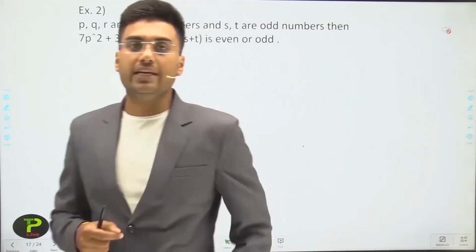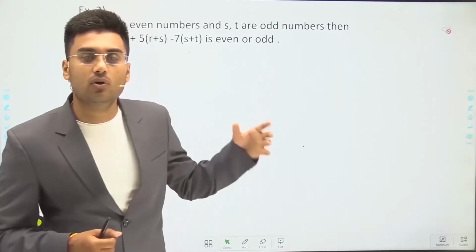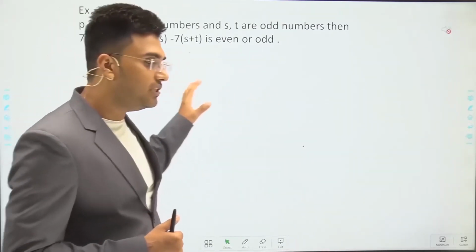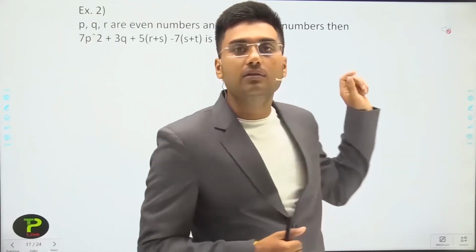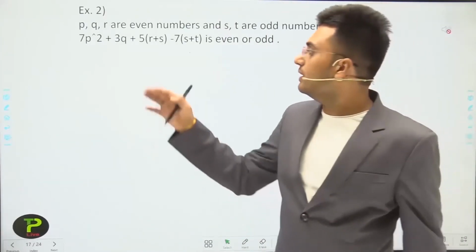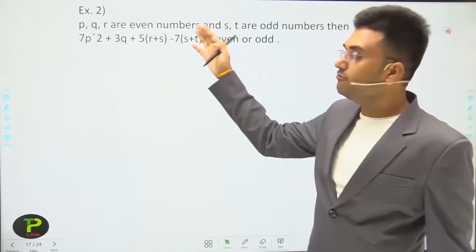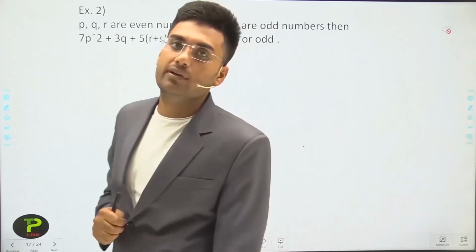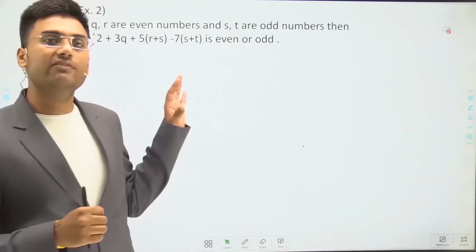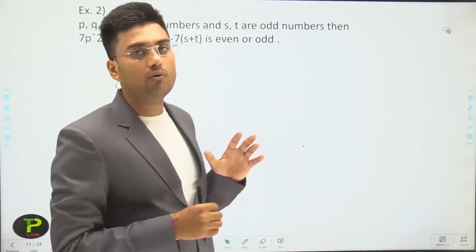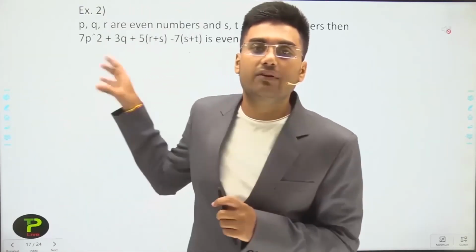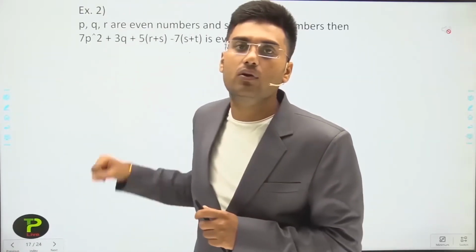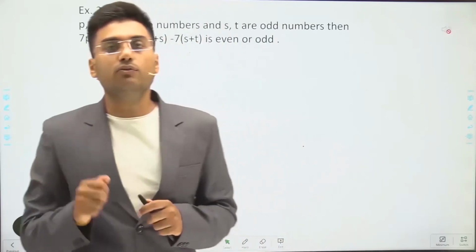You have to check whether this expression is even or odd. In this expression you have some variables, and you have the information that some variables are even and some are odd. By this information, you have to identify whether the expression is even or odd by the properties of even and odd.